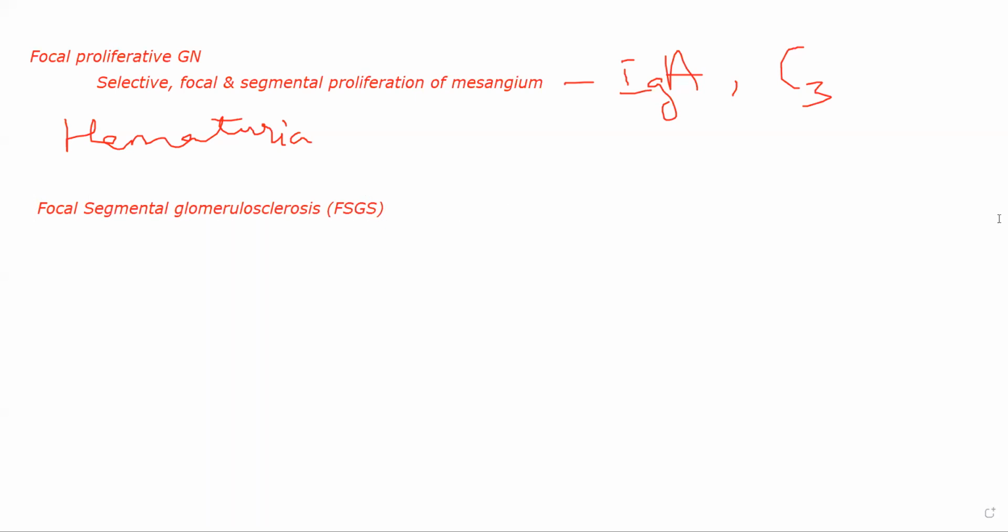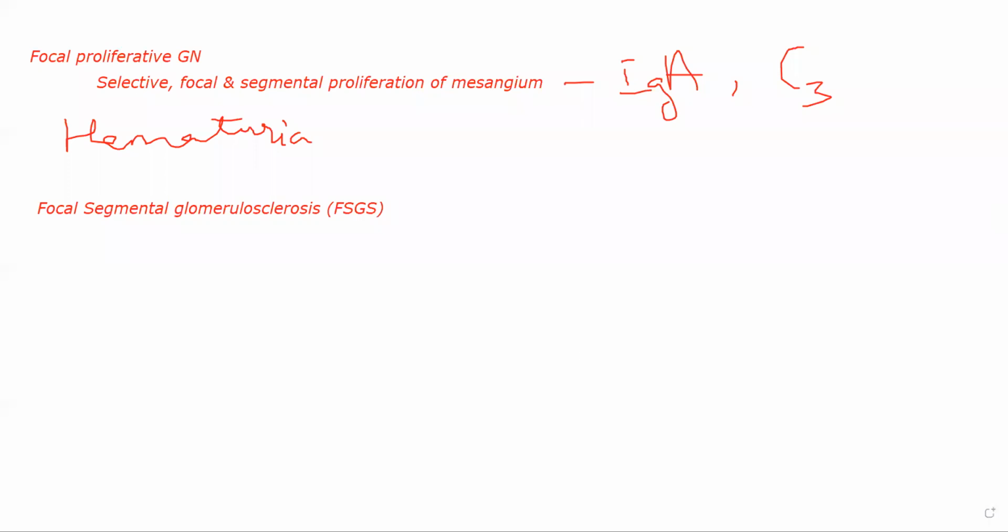Now in this, there is sclerosis and hyalinosis. So there is hyaline deposition and sclerosis of certain glomeruli, not of all glomeruli. Some of the glomeruli will undergo sclerosis, hardening, and their tuft will also undergo hardening. Some of them will be normal, some of them will get affected. That is why it is focal and segmental.